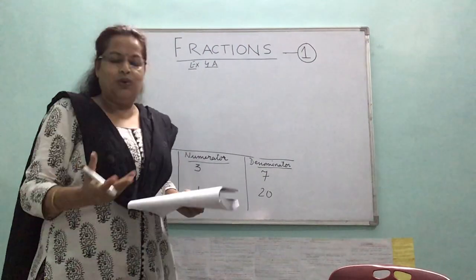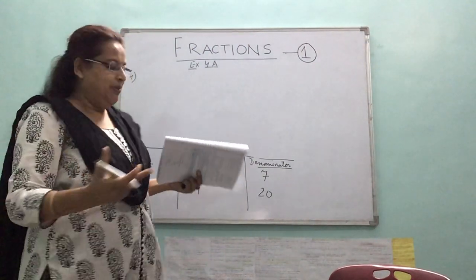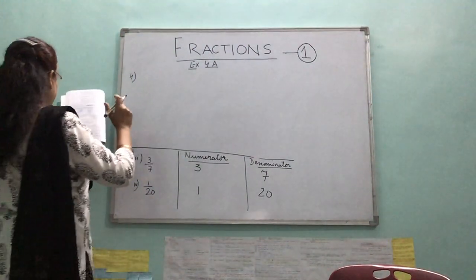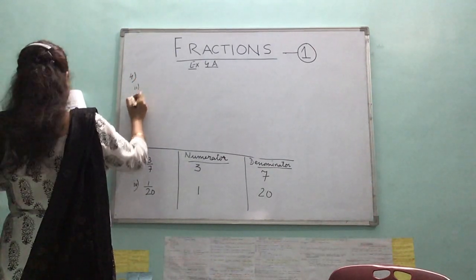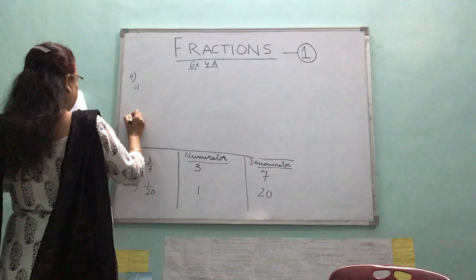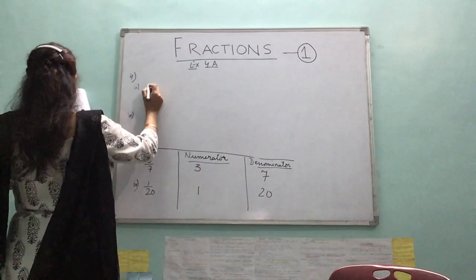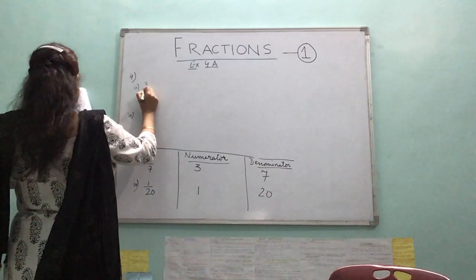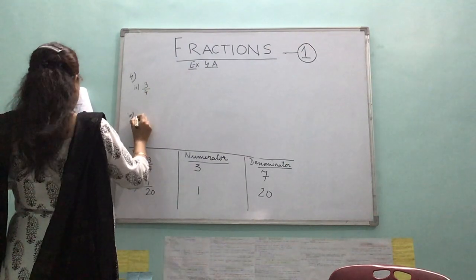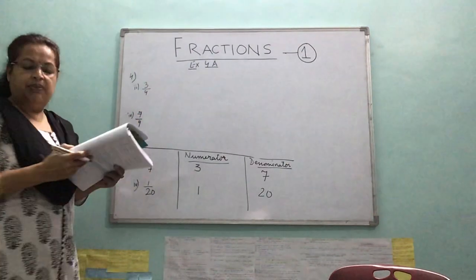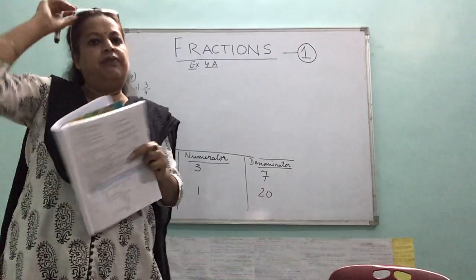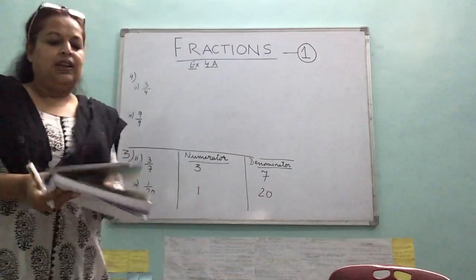We can write so many. So what is 5? No problem at all. So I will be taking up again the second and the fourth. Okay. And my question is, write 5 equivalent fractions to 3 by 4 and 5 equivalent fractions to 7 by 9. 5 equivalent fractions to both of these. Okay.